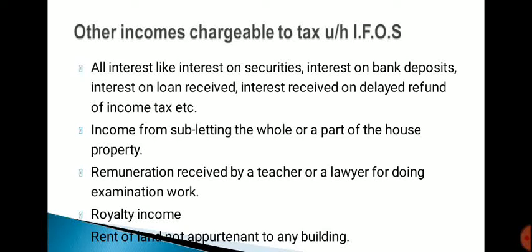Other incomes chargeable to tax under the head income from other sources. So this is the second category.